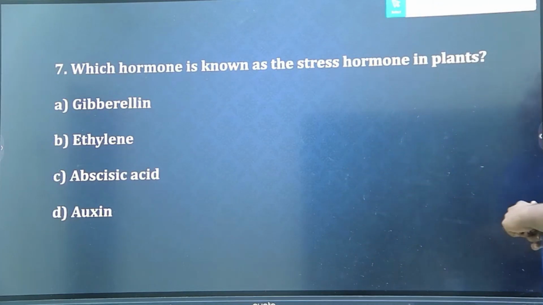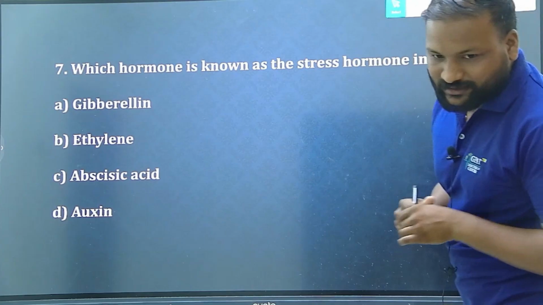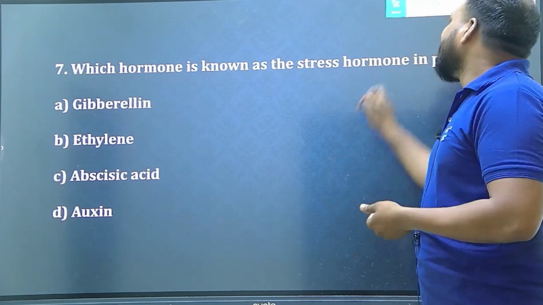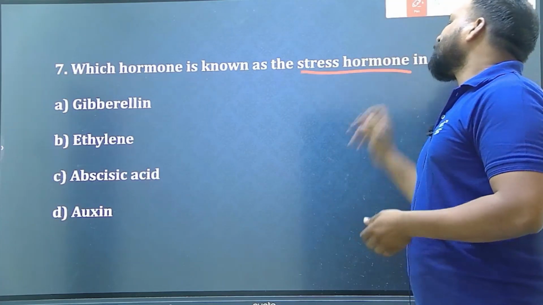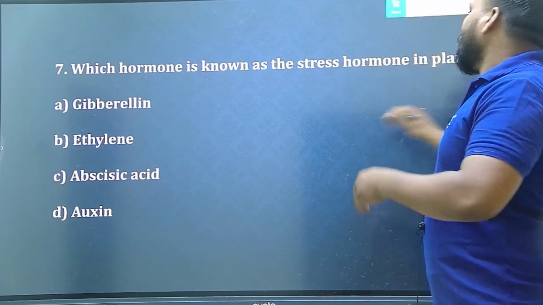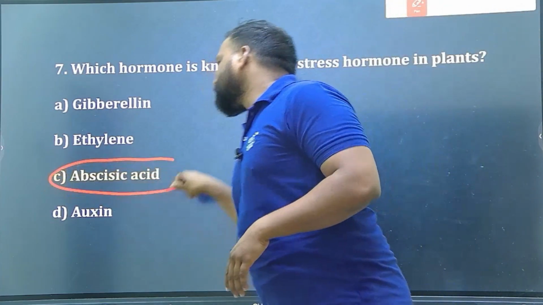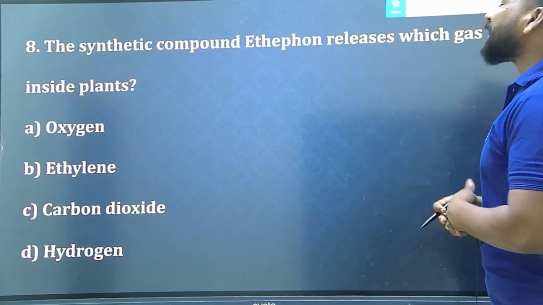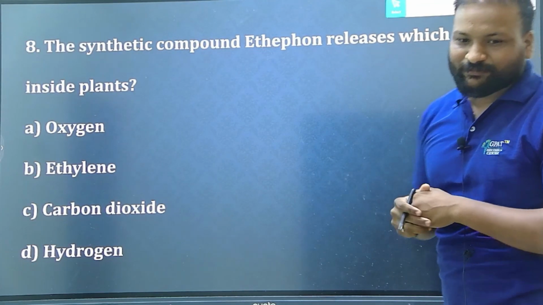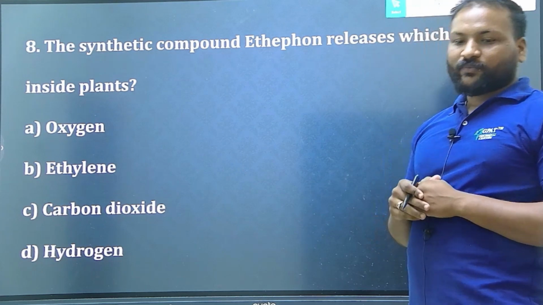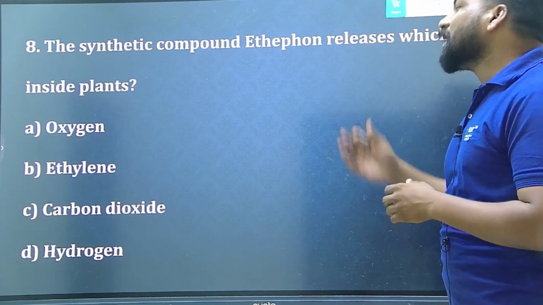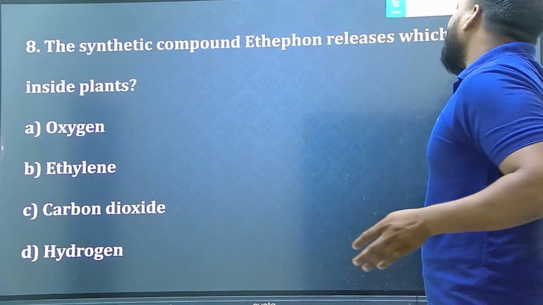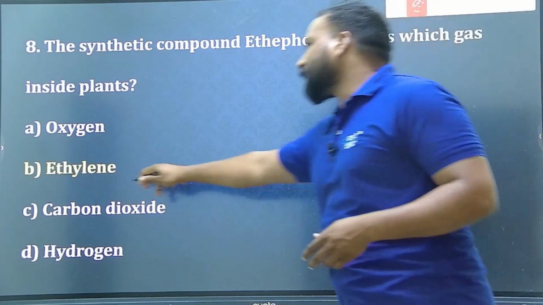Next question. Which hormone is known as a stress hormone in plants? I discussed it just before. Which hormone is known as the stress hormone? Undoubtedly the abscisic acid. Abscisic acid is known as the stress hormone. Very good. And now, the synthetic compound ethephon releases which gas inside the plants? Do you know already which gas it releases? Oxygen, ethylene, carbon dioxide, or hydrogen. I know you're smart people, you're going to answer the right one. Undoubtedly, ethylene. Ethylene is the right answer.